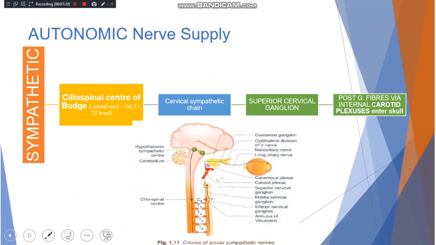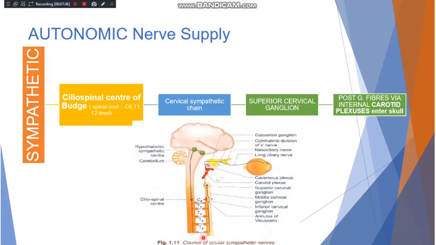Next comes your autonomic nerve supply of the sympathetic part. So the sympathetic nerve supply arises from the ciliospinal center of Budge. Ciliospinal center of Budge is just the name. It is located at the level of C8, T1 and T2 of the spinal cord. As you can see, C8, T1, T2 here in the diagram. So this is somewhere your ciliospinal center.